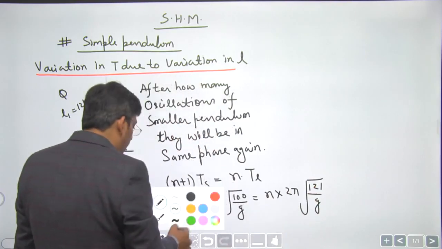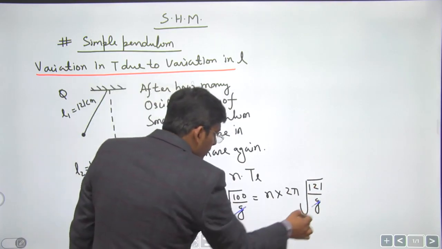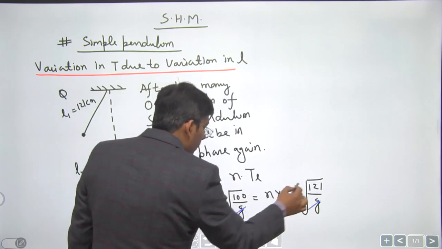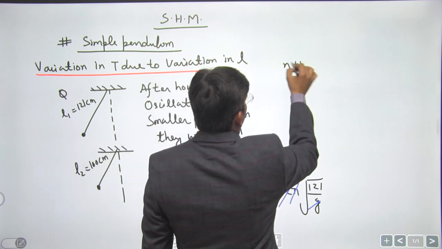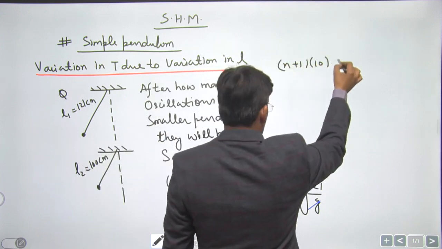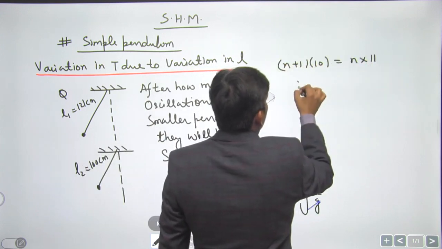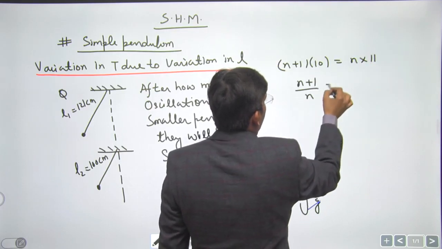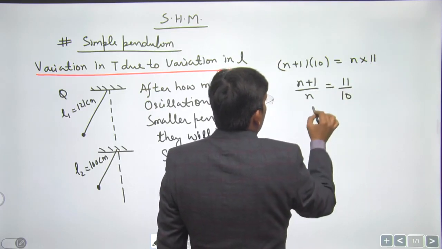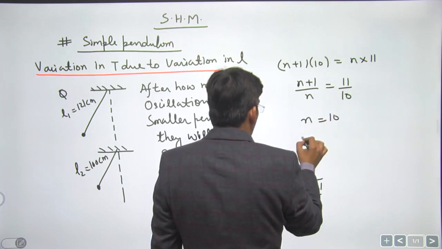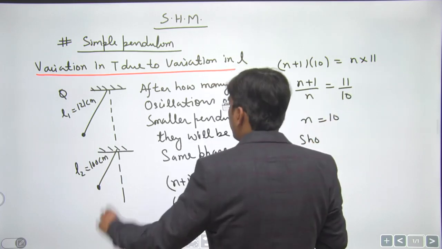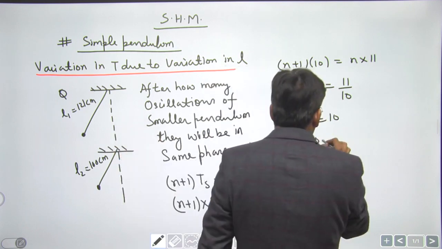Let me cancel a few things. g is going to cancel, 2 pi is going to cancel. So n plus 1 into 10 is equal to n times 11. So n plus 1 by n is going to be 11 by 10. So n is equal to 10, dear students, the least value of n. So the shorter pendulum completes 11 oscillations, the longer pendulum completes 10 oscillations in that time.